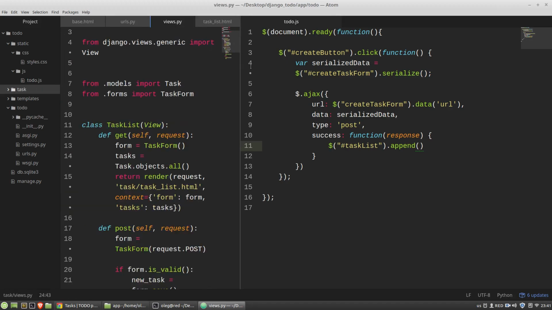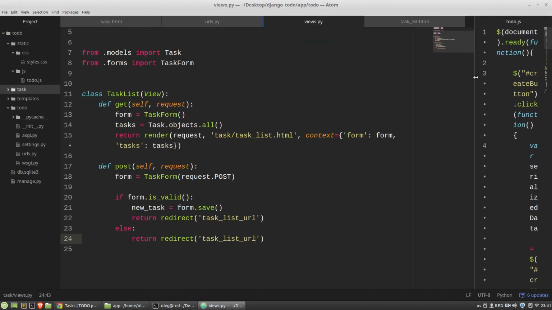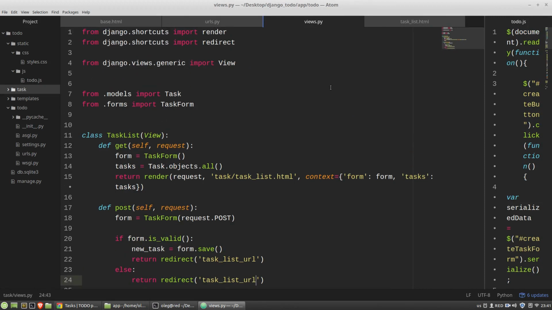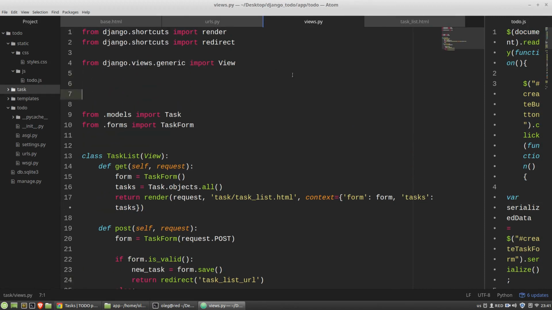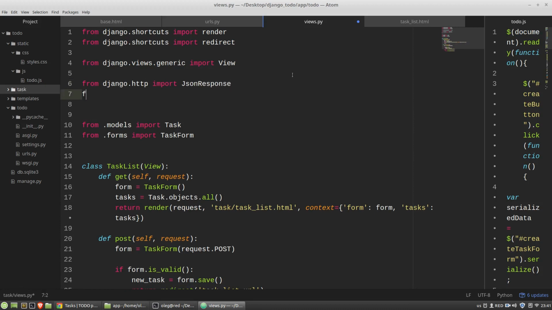So in the views.py module, I want to import from Django HTTP module, I need JsonResponse class, and from django.forms.models import model_to_dict function.